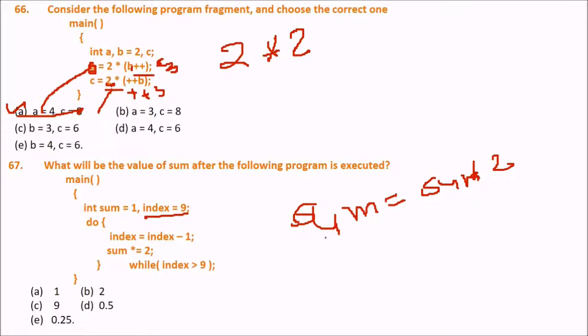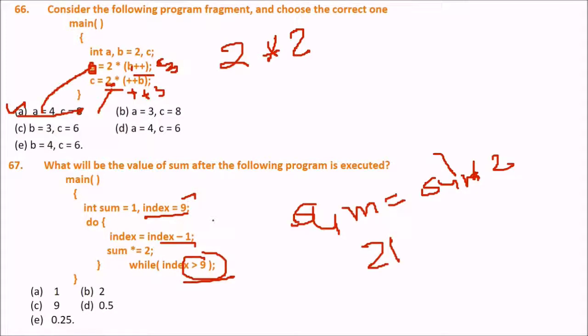Sum has started from 1. So sum will get the value 2 in the first go. Index is 9, we are decrementing index, and checking whether index is greater than 9. So what will be the value of sum after this is executed?